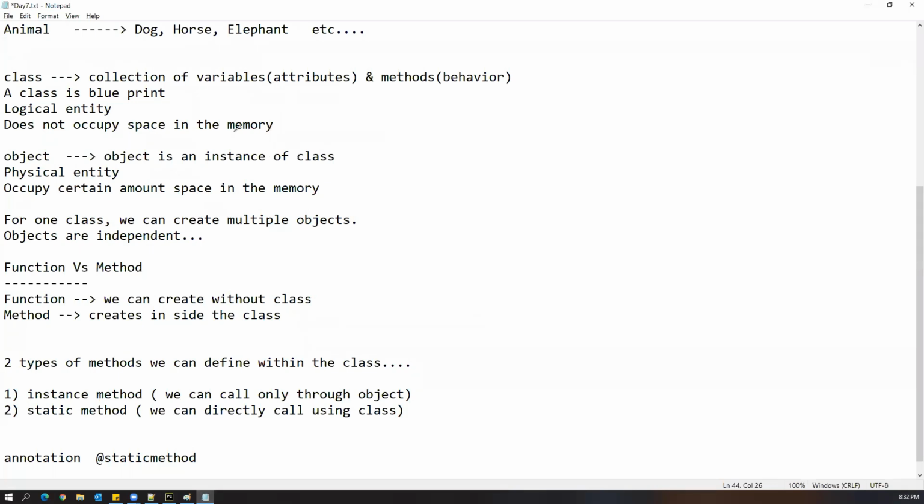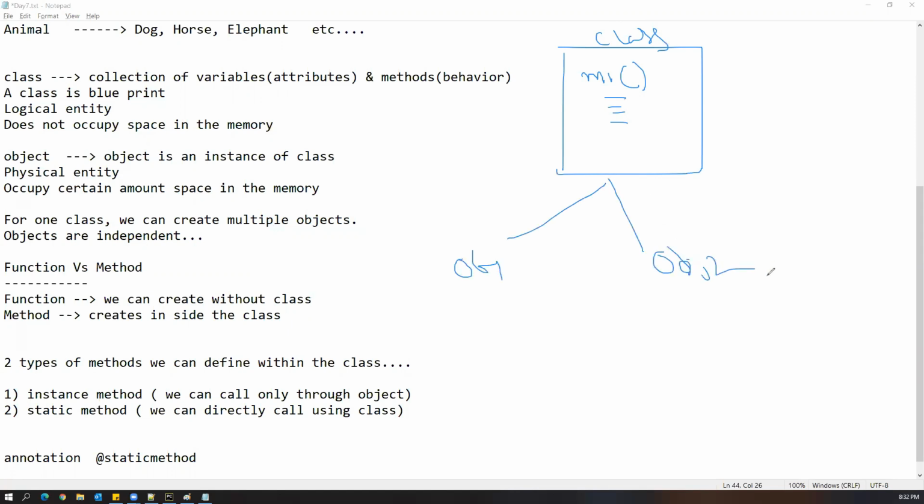Let me give you one example. I have one class here. Okay, let me just clear this. So let us say I have a simple class. Inside the class, I have one method called m1, which has some implementation also. For this class, I created one object and another object. So two objects I have. In the first object, the same m1 method will be there. The second object also acquired the same m1 method. Okay, now two objects have the m1 method.